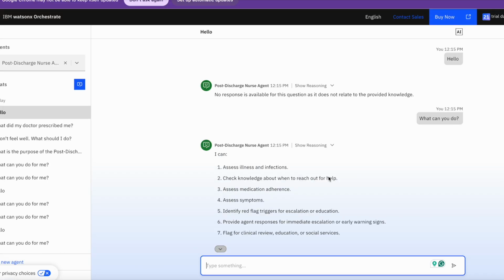It also remembers previous guidelines or previous knowledge that I had given it, even though I already deleted it and uploaded new ones or created new guidelines. But for some reason, it still remembers what I did. So this is it.